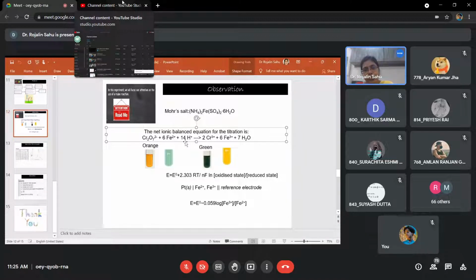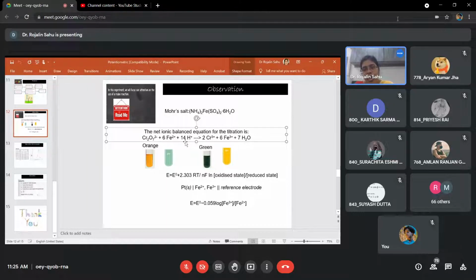So here the oxidizing agent is potassium dichromate, and it is itself reduced, Cr 6 plus to Cr 3 plus, and iron 2 plus is oxidized to iron 3 plus. Is it okay now? Yes, ma'am. So what is the use of sulfuric acid here? To produce the H plus. Yes, you can think of it as acid catalysis kind of. So in the presence of H plus, it is happening.